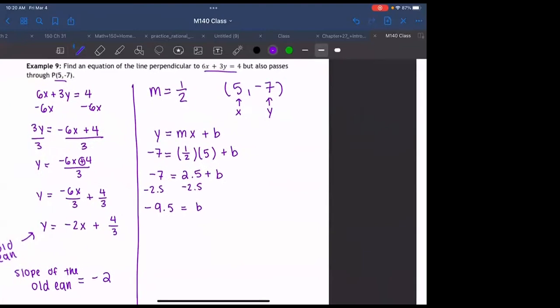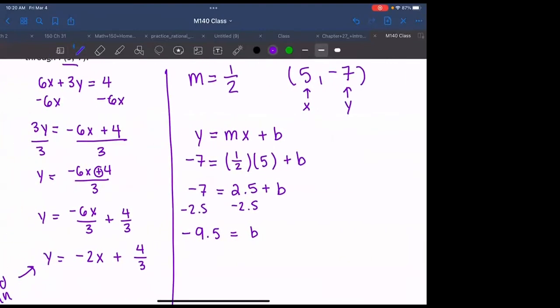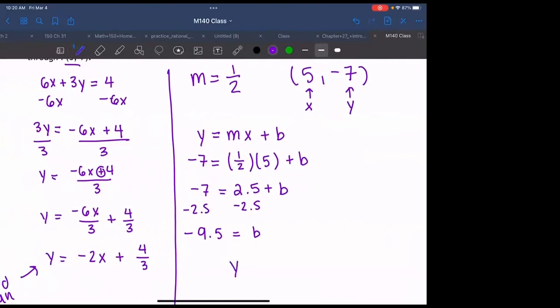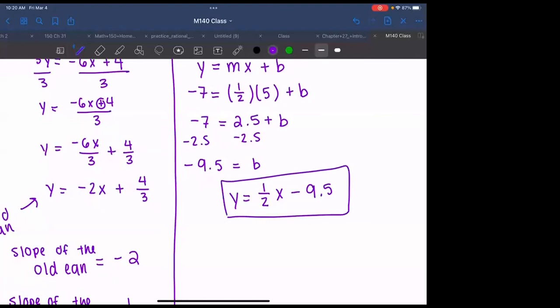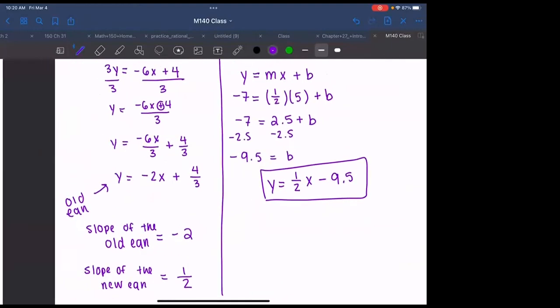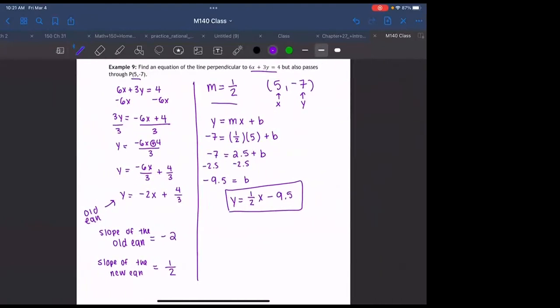Okay, now we can finally construct our final equation. Y equals mx plus b. So y equals m, which is 1/2, times x, minus b, which is 9.5. So this is our final answer. It does look weird because we have a fraction and a decimal. If you want to, you can convert 9.5 into a fraction, but I don't trust myself to do that in my head, so if you want to do that in your calculator, totally fine. Any questions on any of the processes that I've done here?